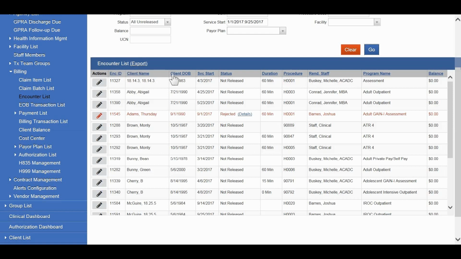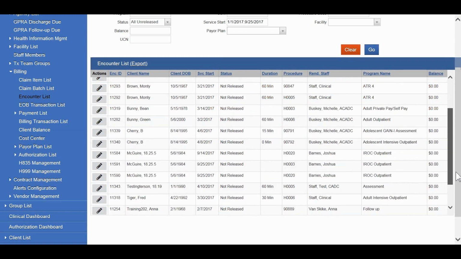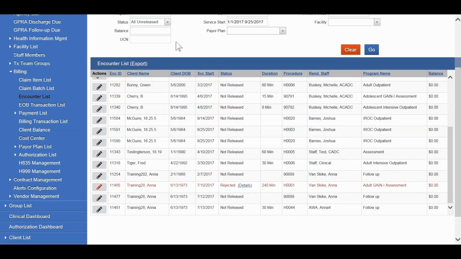In the gray header bar, any of the blue underlined selectable text can be clicked to sort the entire list by that column header, either in ascending or descending order. Click it once for ascending, click it again for descending. This screen allows you to identify all unreleased encounters and release them if necessary.